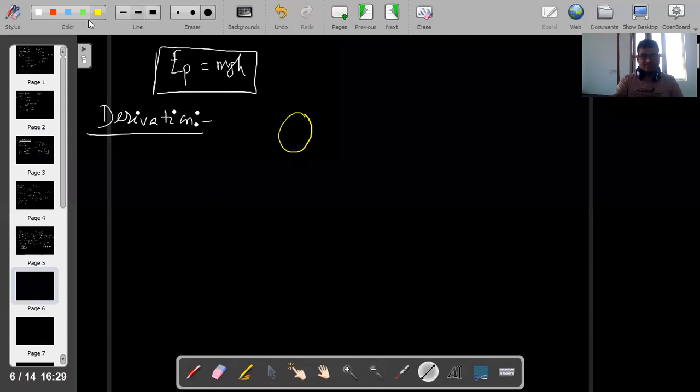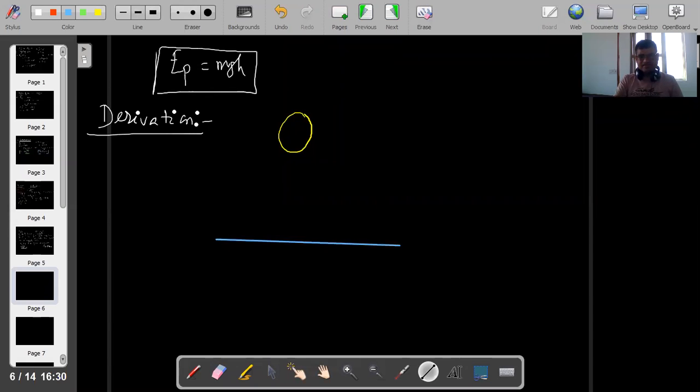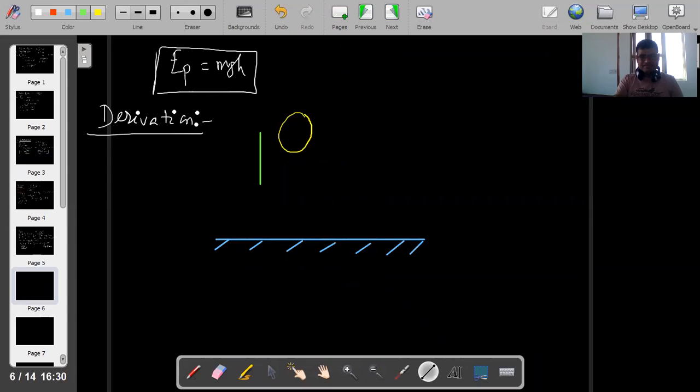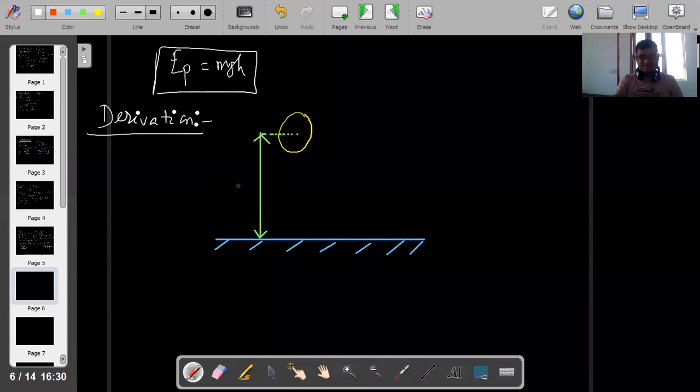Suppose the body is there. This is the ground. The body is at a distance h, height, from the ground. This height is h. Height is always measured from center to center. Here h is the height.